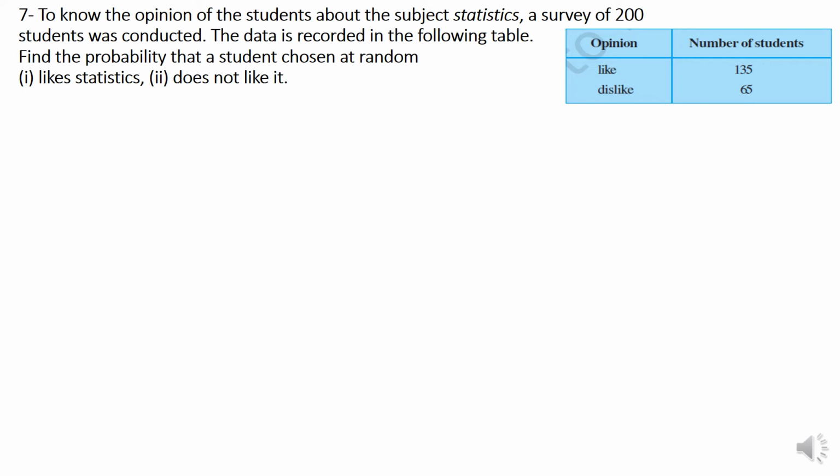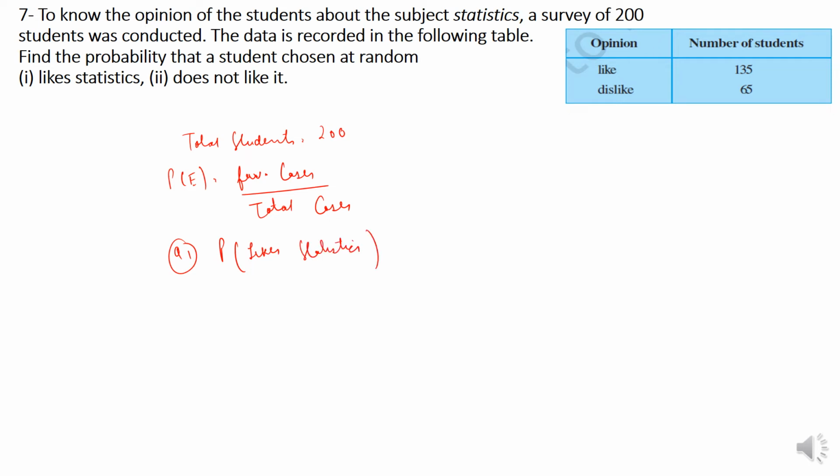Question number 7. To know the opinion of the students about the subject statistics, a survey of 200 students was conducted. So total students is 200. Now the probability of any event E is favorable cases by total cases. Question number 1: the probability that a student likes statistics.